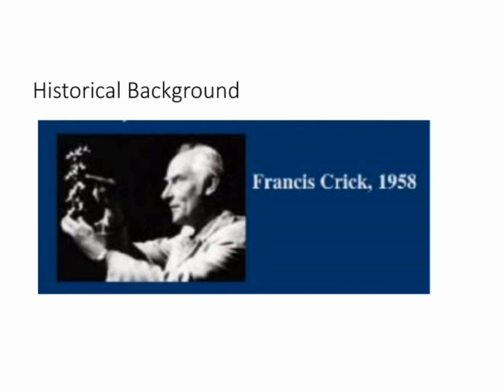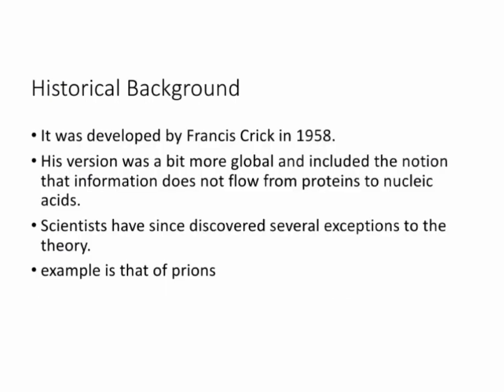This fundamental theory of the central dogma was developed by Francis Crick in 1958. His version was a bit more global and included the notion that information does not flow from proteins to nucleic acids. Scientists have since discovered several exceptions to the theory. One particularly notable example is that of prions. Prions are infectious proteins which replicate without going through DNA or RNA intermediates. Prions are responsible for the rare but devastating neurologic disease, Creutzfeldt-Jakob, which is a uniformly lethal disease that causes degeneration of the nervous system.